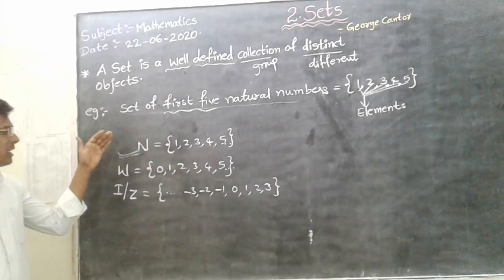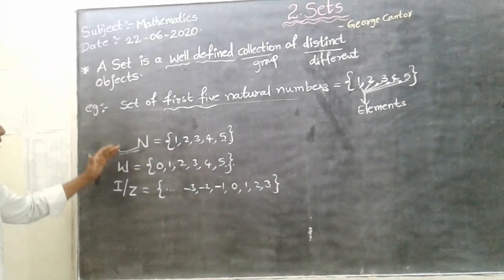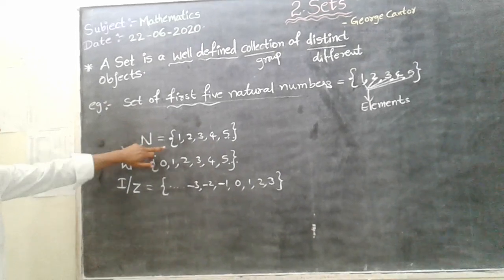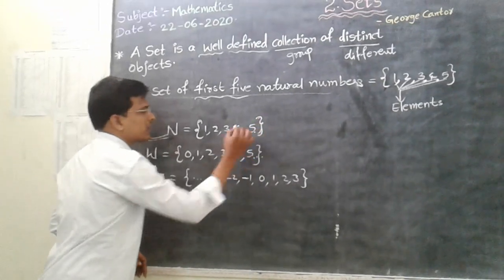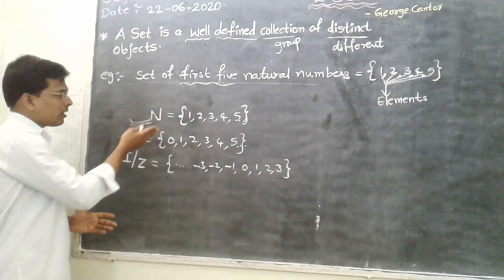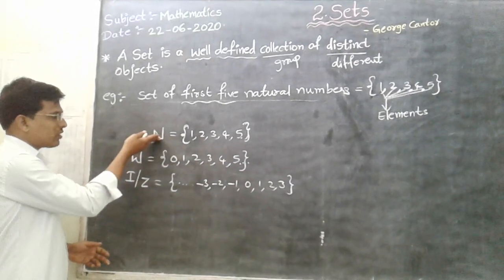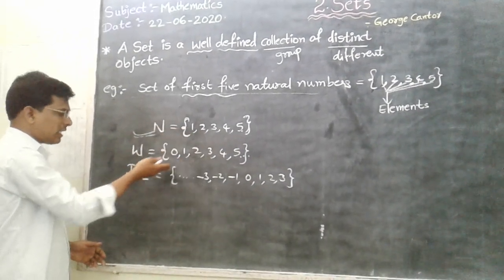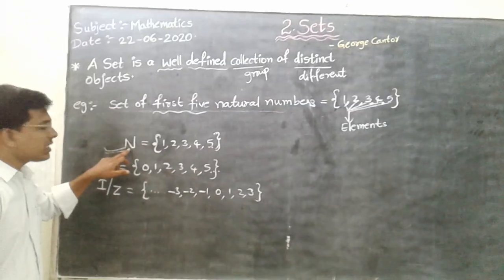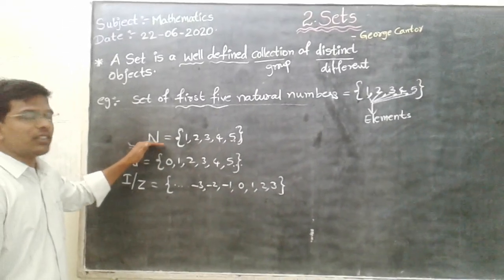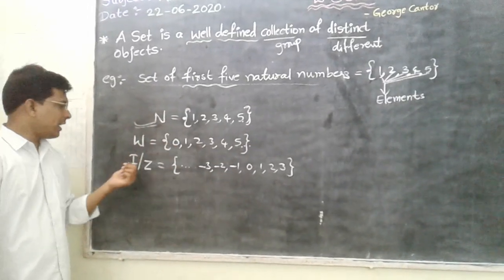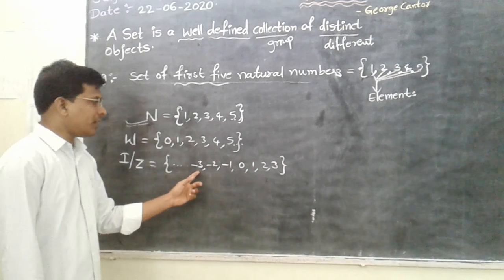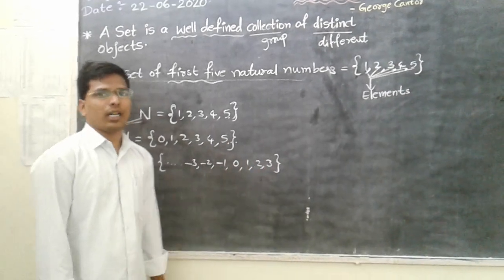From 6th, 7th and 8th class we are used to representing natural numbers, whole numbers and integers like this. We didn't know this is a set or not at that time. Now you can understand clearly that natural numbers is a set, whole numbers is a set and integers is a set. As you know very well, natural numbers start with 1, whole numbers start with 0, and integers are a combination of negative numbers, 0 and positive numbers.